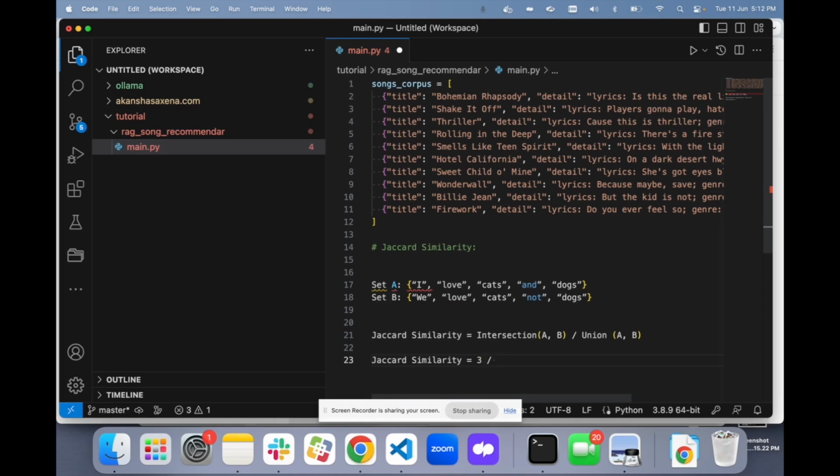And how many unique words are there in both the sets? So it is going to be I, we, love, cats, dogs, 1, 2, 3, 4, 5. Love, cats, and dogs are in both, so we will not count them twice. So the total number of unique words is 7.